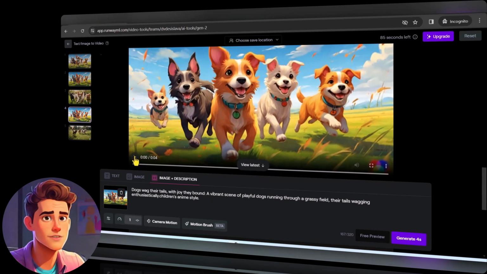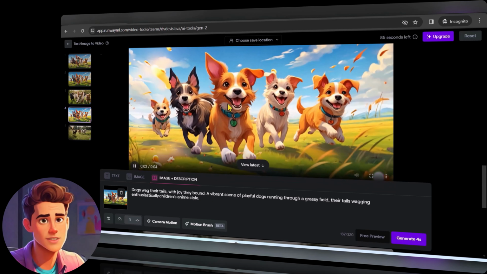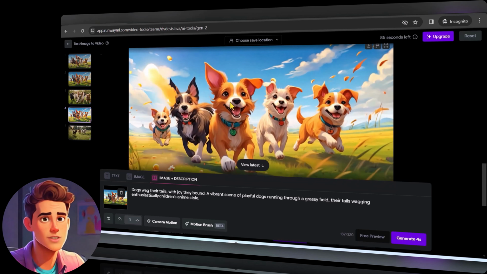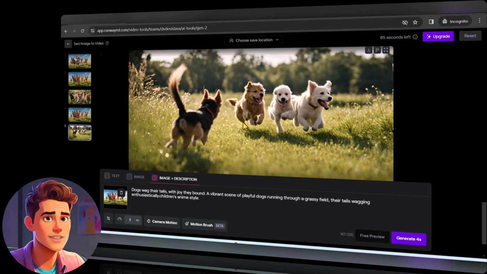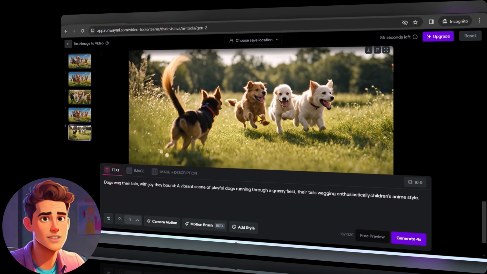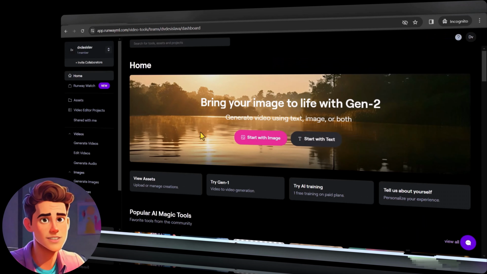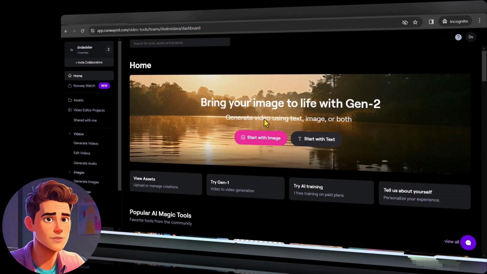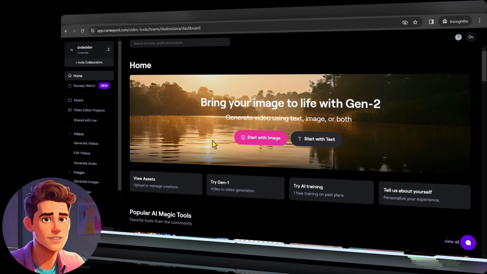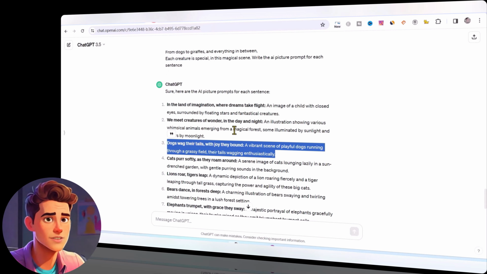This one was made through pictures and text. The animation has changed a bit. See which one you like. This video is generated directly from text. Which one do you prefer? There is a download button here. Upload all the pictures, then download all these videos to use as material for creation.